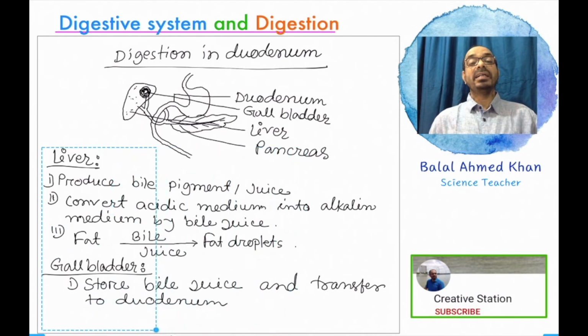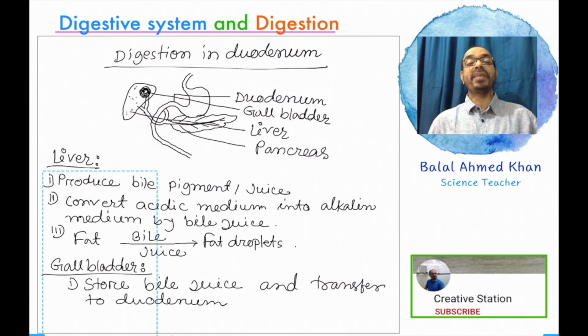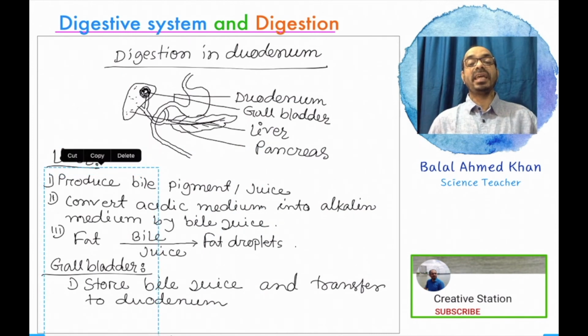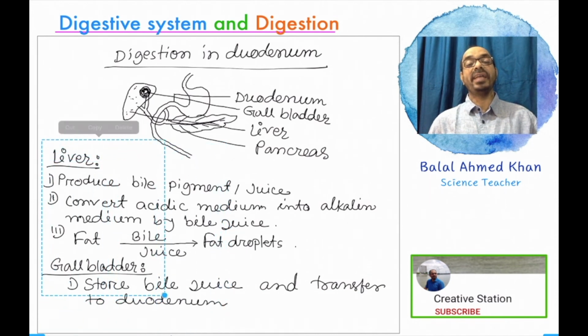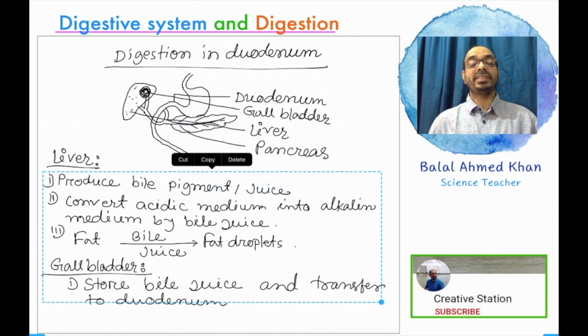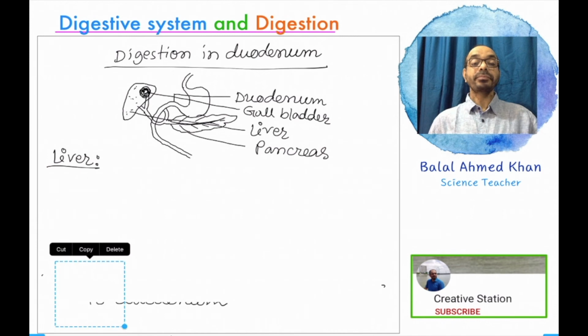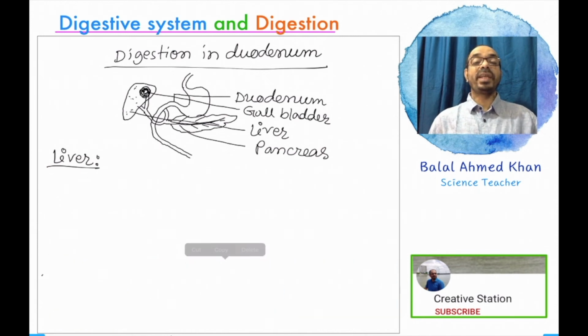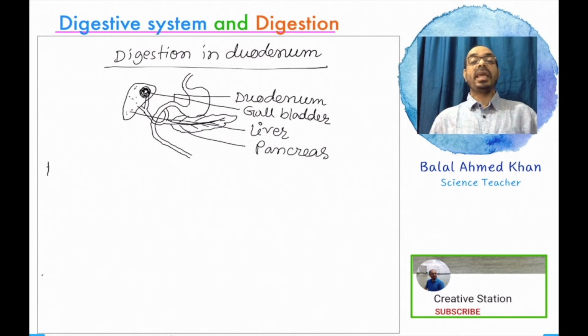And now the next part is the pancreas. The pancreas is another important digestive gland of our human digestive system. The pancreas contains different types of biochemical substances, three enzymes. One of them is amylase, then lipase, and trypsin or chymotrypsin.